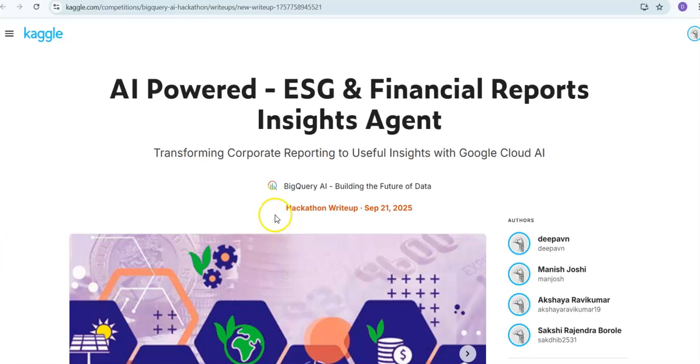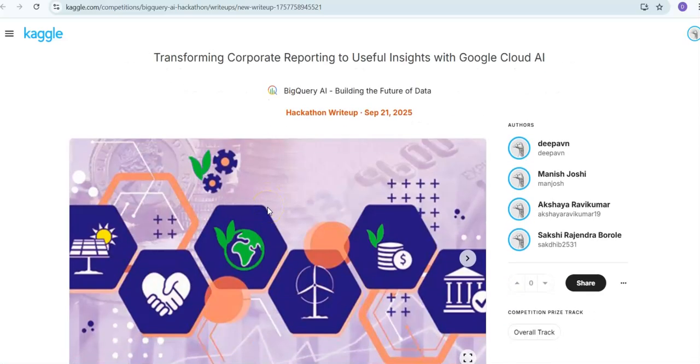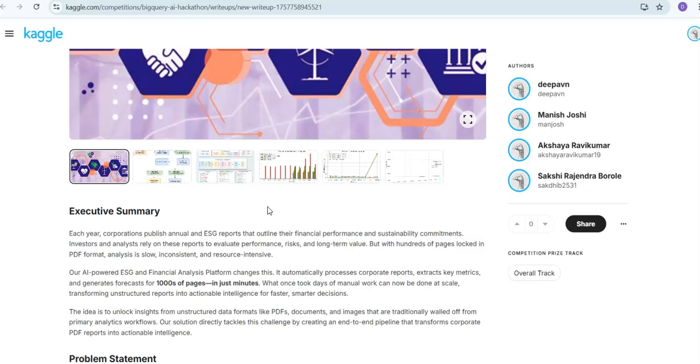Hi, this is the AI-powered ESG and Financial Reports Insights agent that we created as part of the Google Hackathon. Today we are going to see the details about this project.